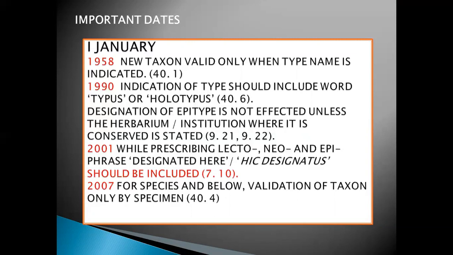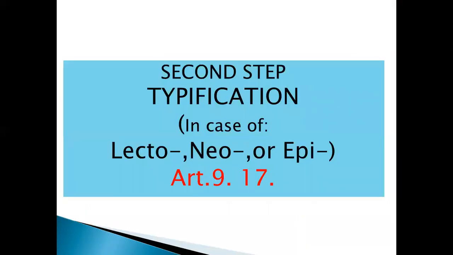The designation of types is not effected unless the herbarium or institution where it is conserved is stated, 9.21 or 9.22. 2001, while prescribing lecto-, neo- and epitype, "designated here," hic designo, should be included, Article 7.10. 2007, for species and below, validation of a taxon only by specimen, 40.4. Second step typification in case of lecto-, neo- or epitype, Article 9.17.